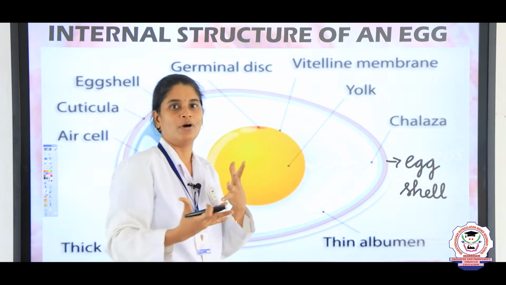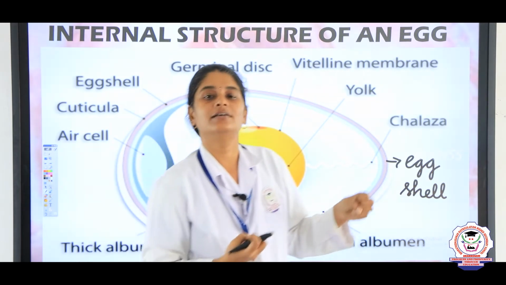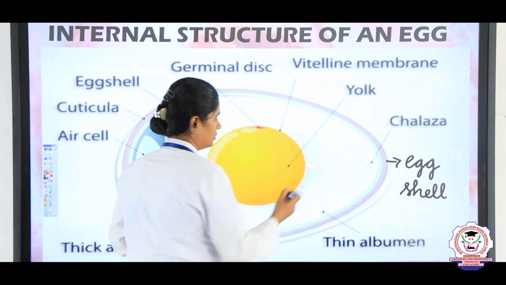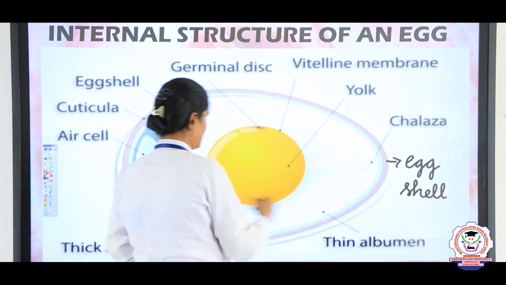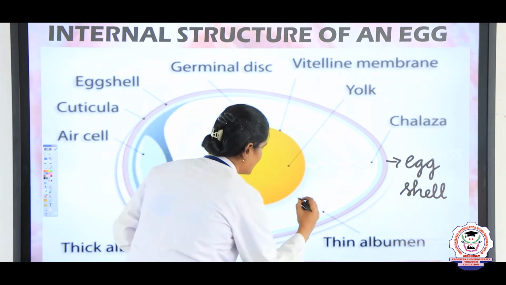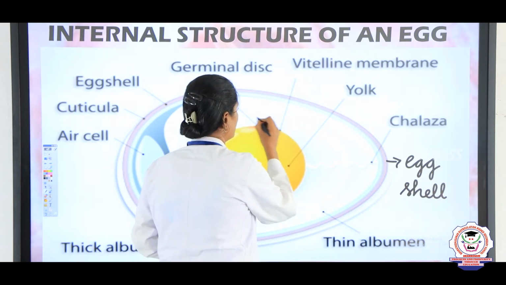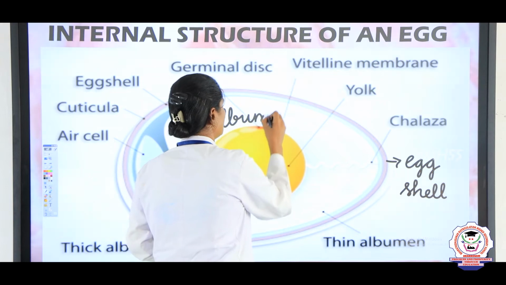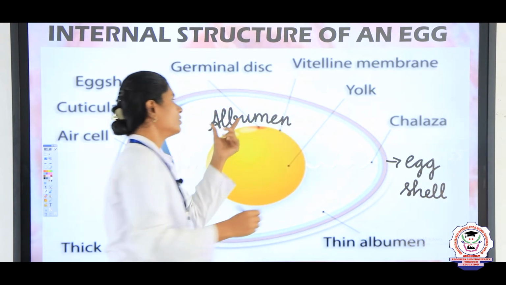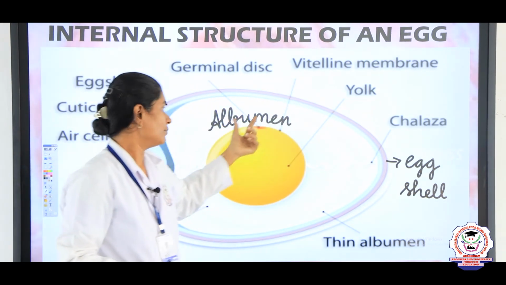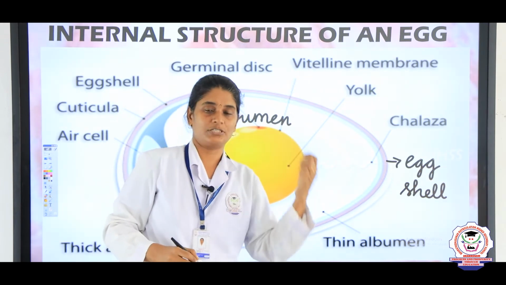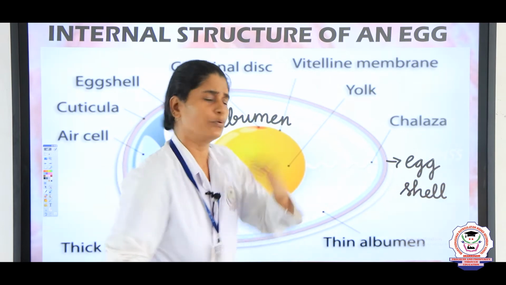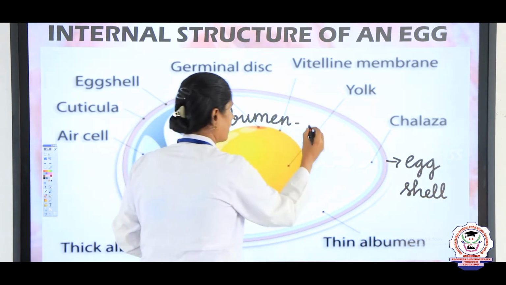Many of you would have tasted egg, right? That white jelly-like substance is called albumen. Albumen is a jelly-like substance present inside the eggshell, and this albumen is rich in proteins.